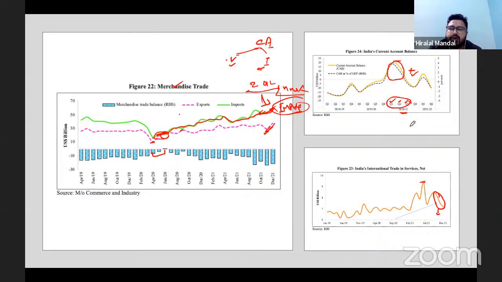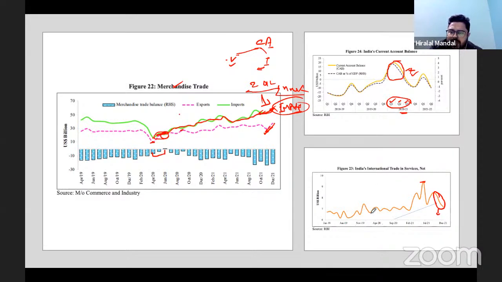Okay, so during that point of time, what you see is that the current account balance was positive, largely because of the less import, and at the same time, the services sector performance was comparatively higher in 2021.